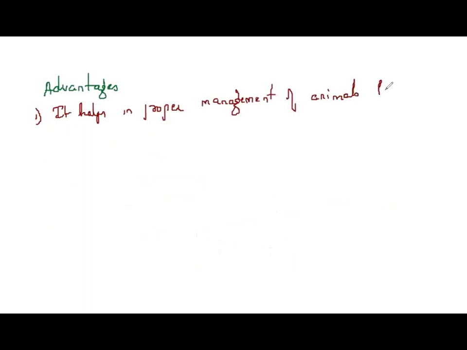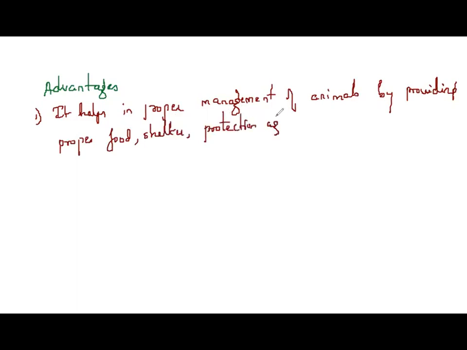First one, it helps in proper management of animals by providing proper food, shelter, then protection against diseases, correct? Protection against diseases to the domestic animals, right?